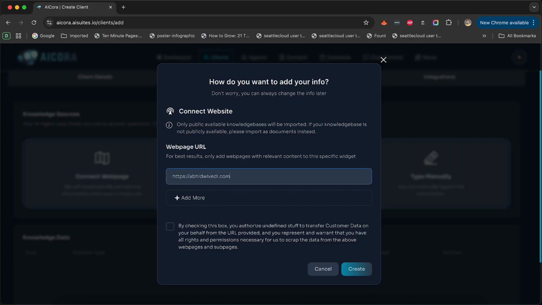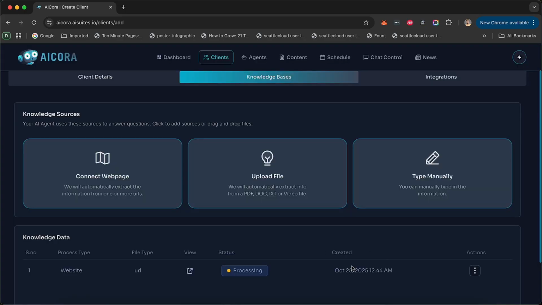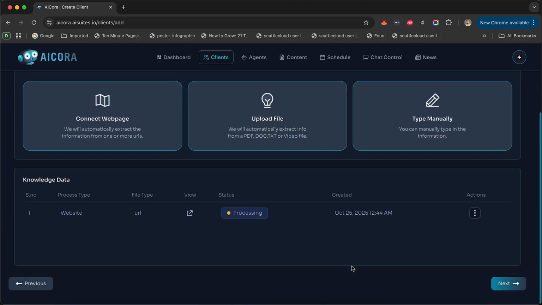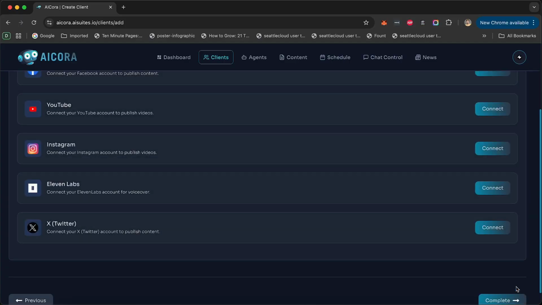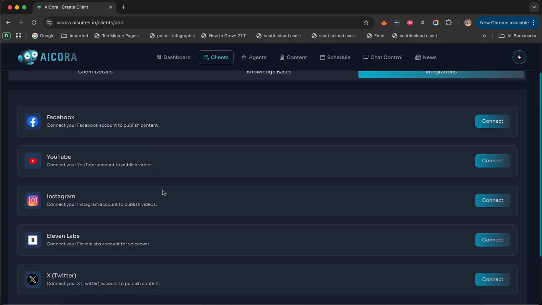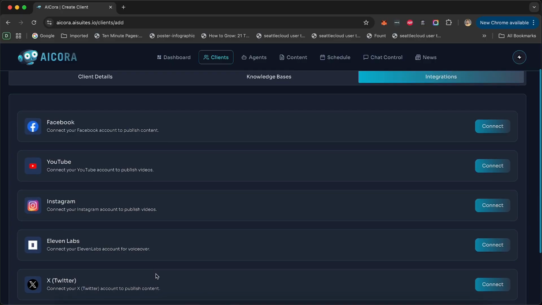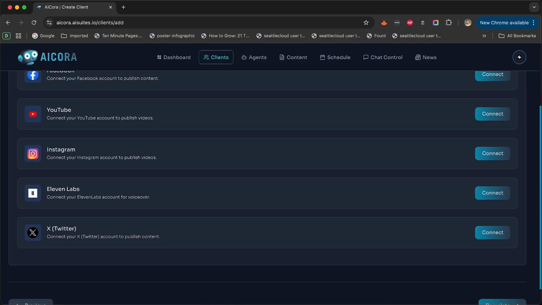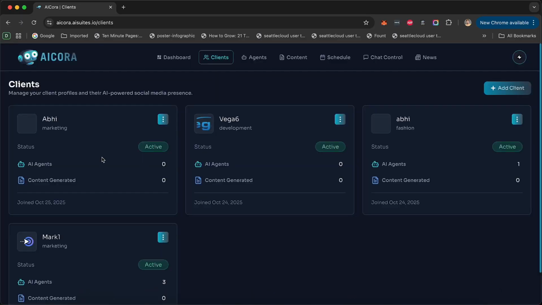So the AI is now more aware of what I am as a person, as an individual, and learn more about myself. So when it creates content, when it schedules content, when it knows what date and time to schedule the content, it will understand on its own. And now I can connect my Facebook, YouTube, Instagram, Twitter. We're also gonna add TikTok as well. Now I can connect all of these and click on complete. Now the client is Azab, which is me, myself, or could be one of your clients.